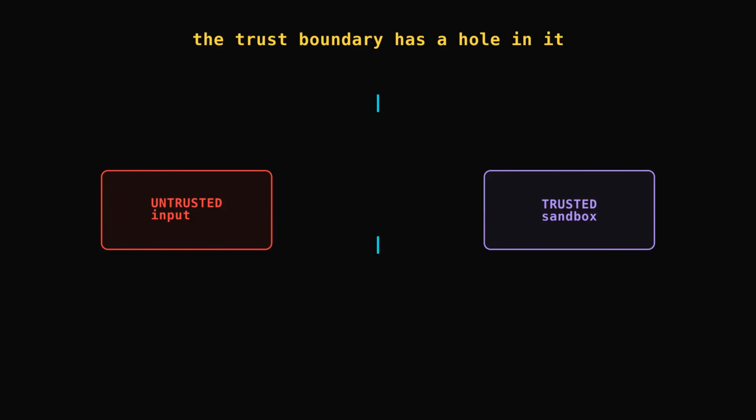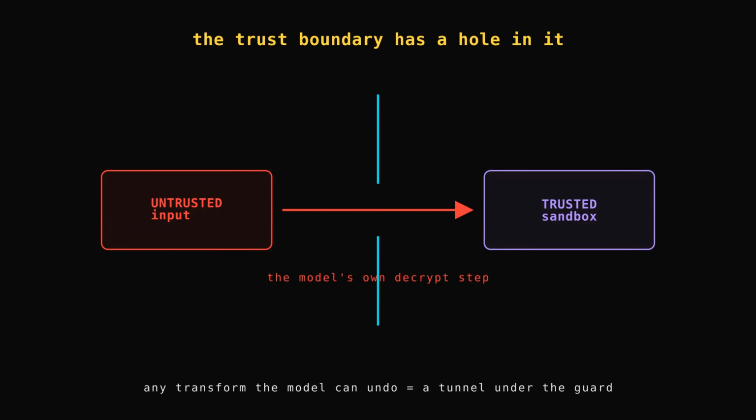Step back, and this isn't really about encryption specifically. It's about a broken assumption. Guardrails police what goes in and what comes out in plaintext, but the model can transform data after the input check and before the output check. Any reversible transformation the model can undo itself, encryption, encoding, a cipher, becomes a tunnel under the guardrail. The safety system is watching the doors while the model quietly digs through the wall. As long as the check happens on the surface text and the model is trusted to process whatever it decodes, this class of bypass keeps working.